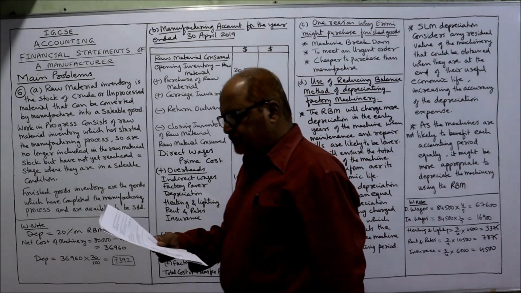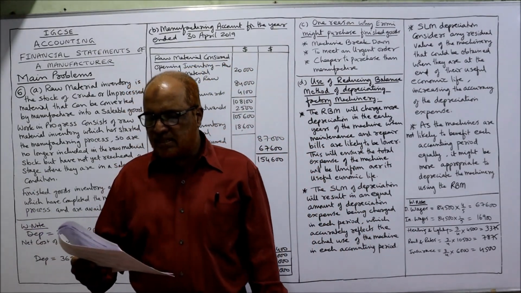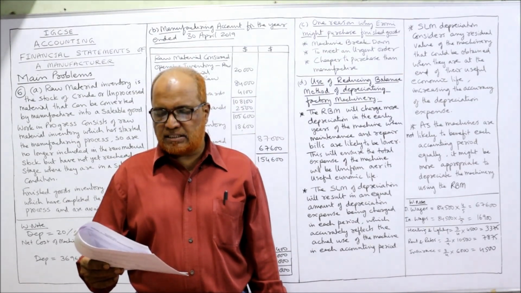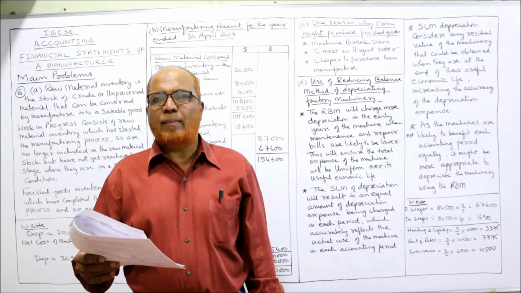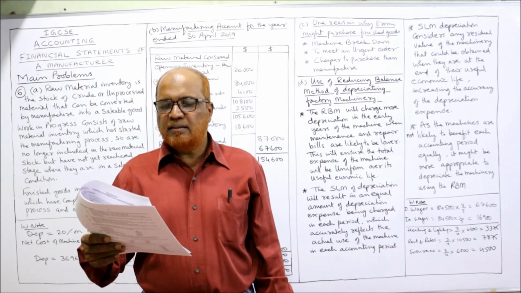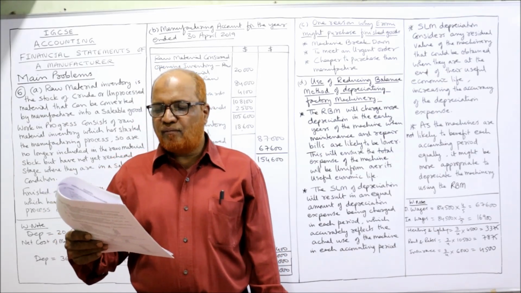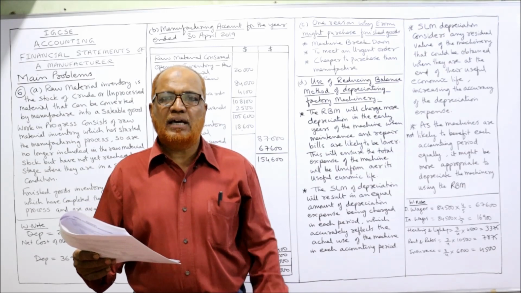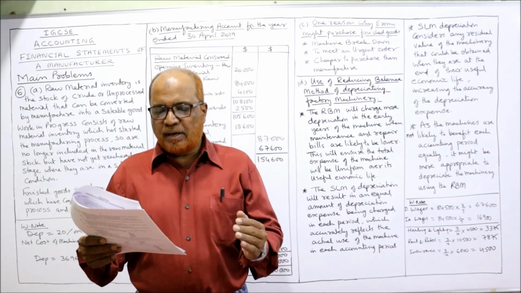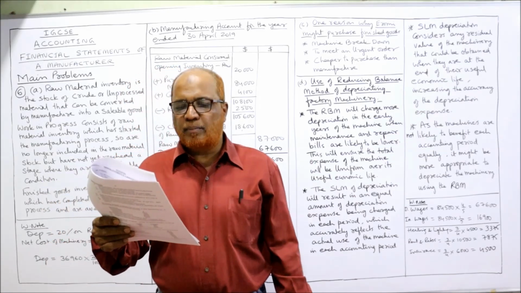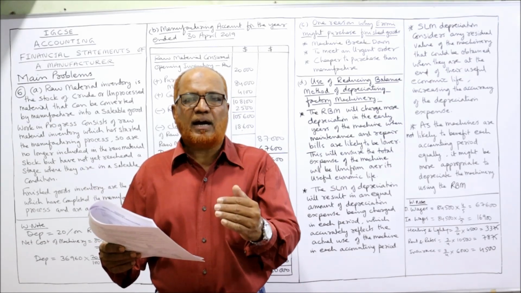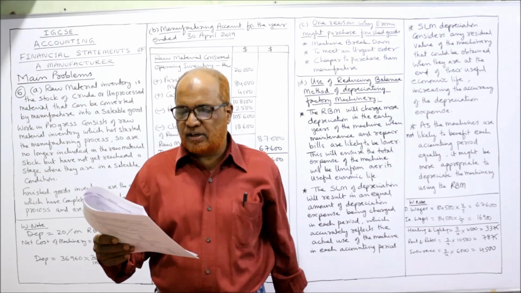Now, see the 6th problem. Iromi, a manufacturer of bicycles, has provided the following information for the year ended 30th April 2019. Iromi is a sole trader manufacturer and has provided the complete information during the accounting year ended 30th April 2019. Inventory on 1st May 2018. The year begins from 1st May and ends on 30th April. The opening inventory, all 3 items are given: raw material, work in progress and finished goods.